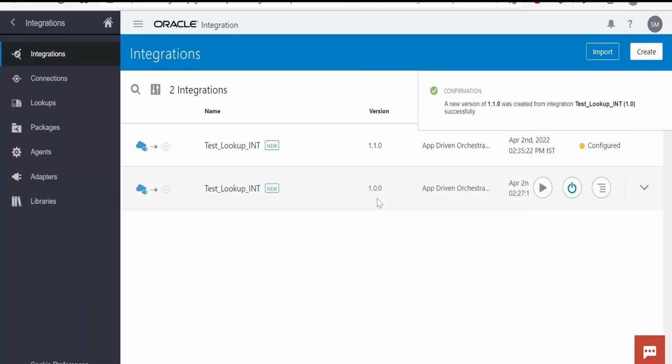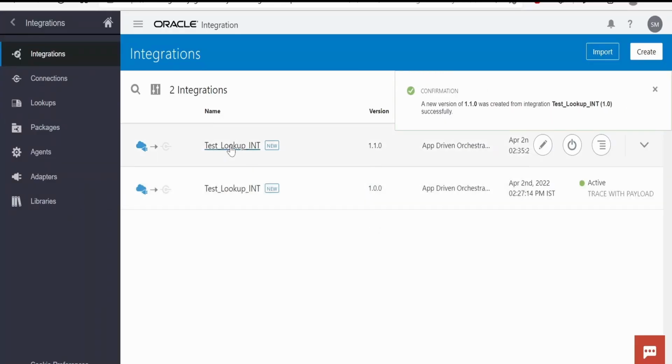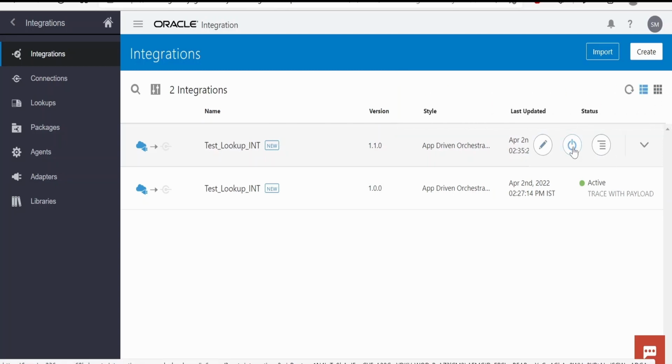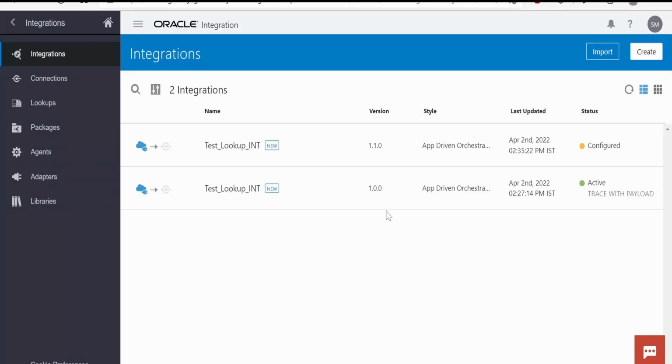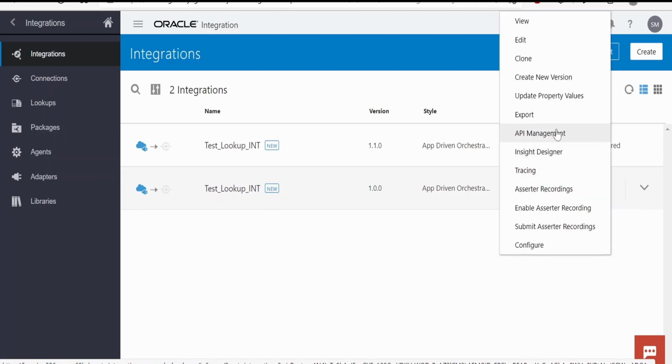Click on create. It will create a new version so that we can modify this integration, add the enhancement, and we can activate. So when we activate the newer minor version, it will show a message that before we activate 1.1, it requires deactivating the 1.0 integration. So suppose if you want to have both the integrations running, at that time we have to create a major version, like click on create actions,